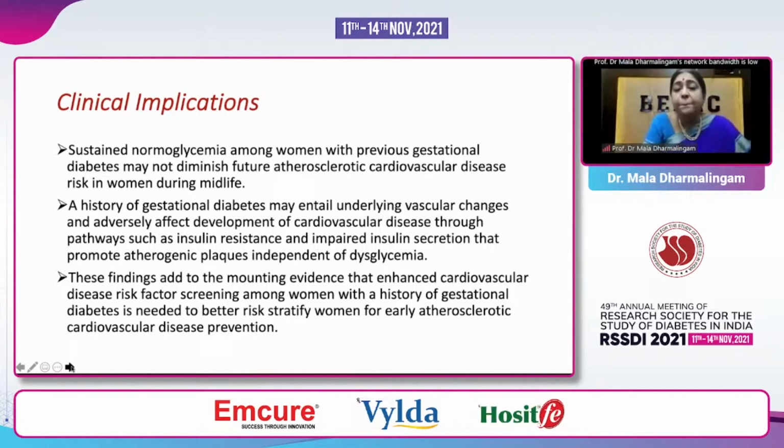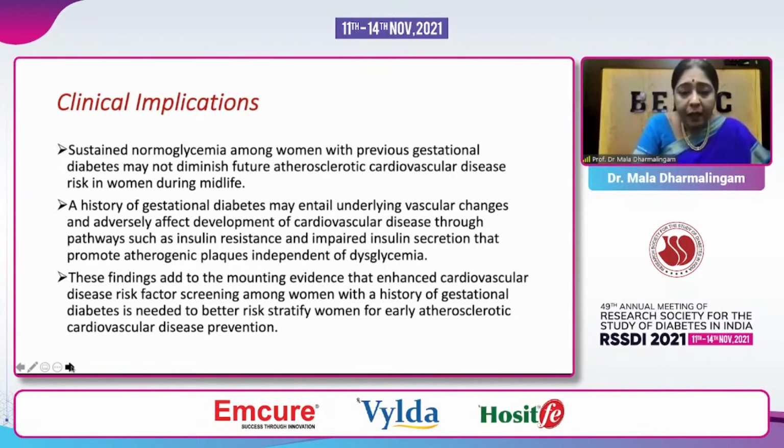This history of gestational diabetes may entail underlying vascular changes which adversely affect cardiovascular disease, and pathways of insulin resistance, which are common and promote atherosclerotic plaques, independent of dysglycemia later. And this is the mounting evidence which says that we have to screen women for gestational diabetes, and not only screen, risk stratify them for better treatment and prevention of early atherosclerotic cardiovascular disease.